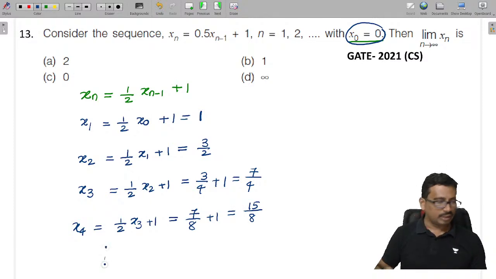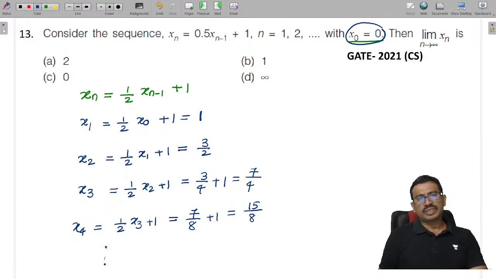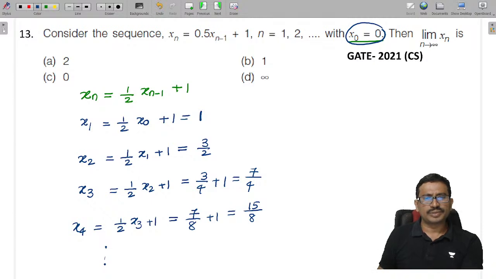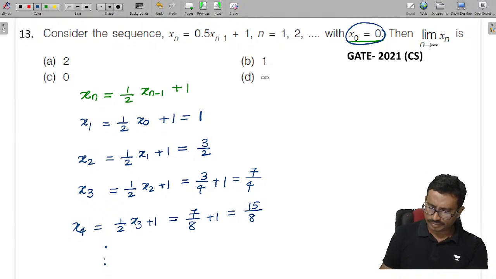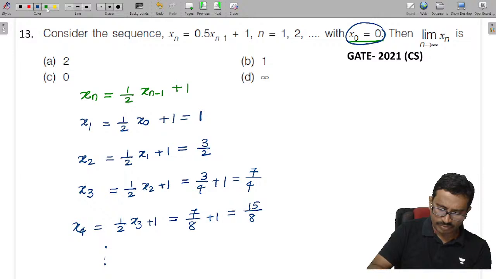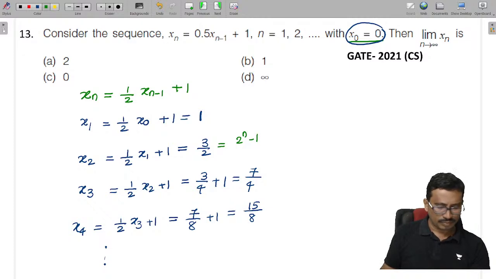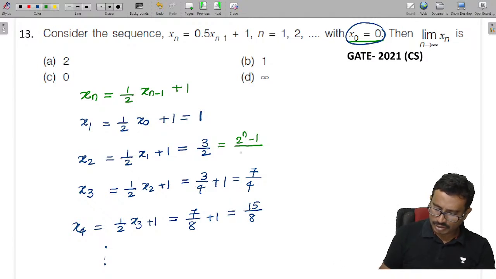If this continues, if you observe this series, from this observation what I can say is, this is nothing but here n value 2, which is equal to 2 power n minus 1, by 2 power n minus 1 here.